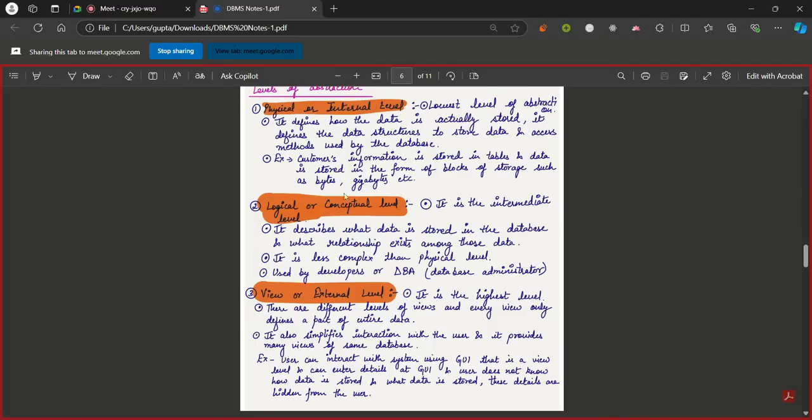It will acquire some bytes or some gigabytes of memory in the storage, some blocks of storage. So there is just physical abstraction: I store it in a table, but the table is actually stored in the storage machine. The customer does not need to know that it is actually stored in the storage machine in the form of some bytes or gigabytes.